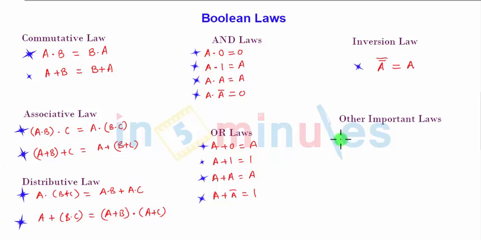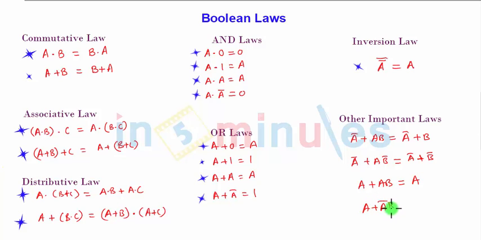First of all, A bar plus AB gives me A bar OR B. A bar plus AB bar gives me A bar OR B bar. A plus AB gives me A, and A plus A bar B will give me A plus B. Most of these other laws are nothing but the result of using the distributive law.